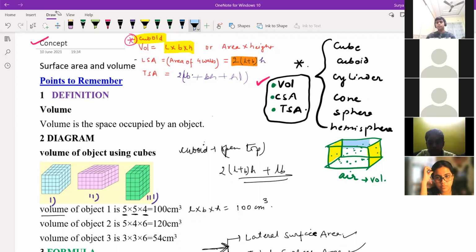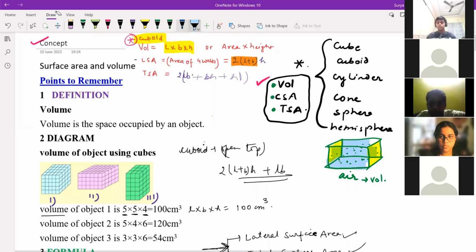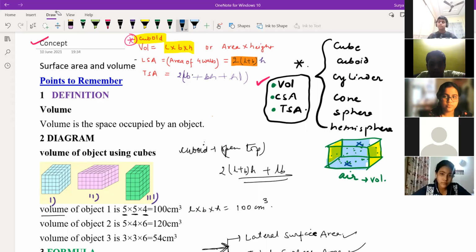What I'm coloring over here, only that will be there. The top and bottom parts we are not using. We call it area of 4 walls.